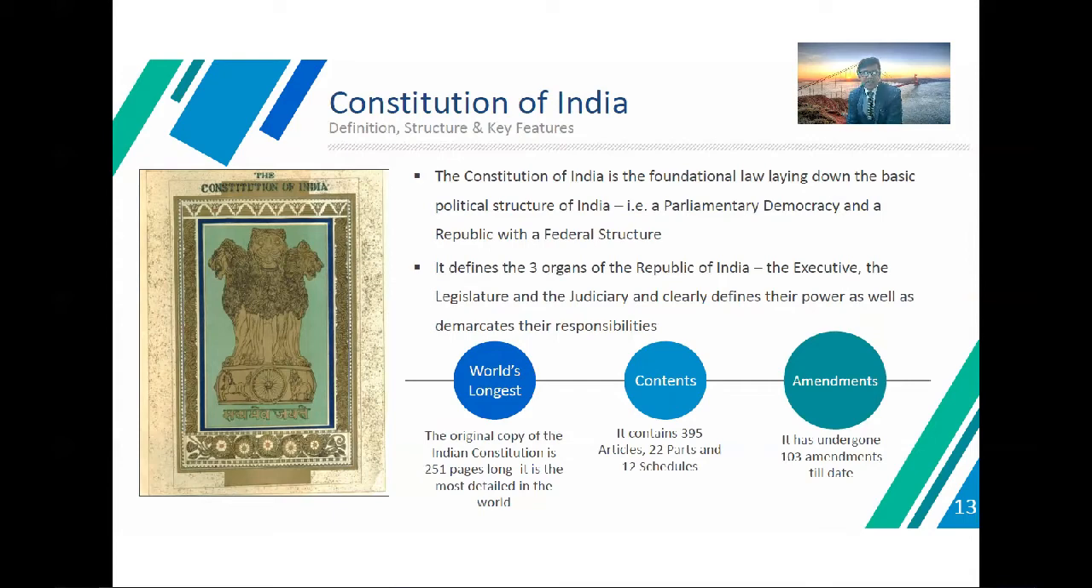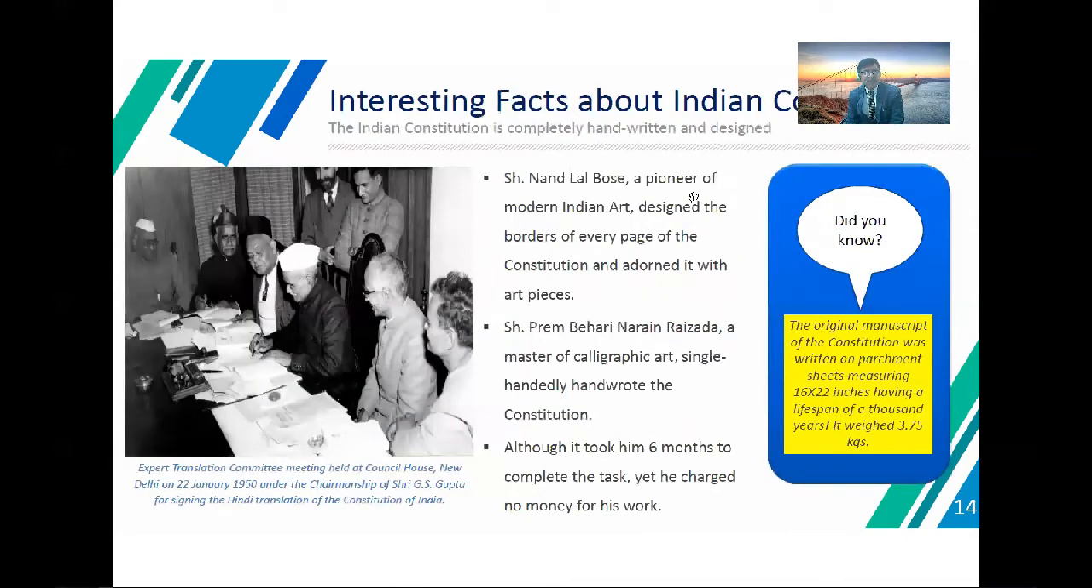The original copy of the Indian Constitution is 251 pages long. It is the most detailed in the world, and it contains 395 articles, 22 parts and 12 schedules, and it has undergone 103 amendments till date. Another interesting fact about the Indian Constitution: it is completely handwritten and designed. This is a very big aspect for the government of India, especially.